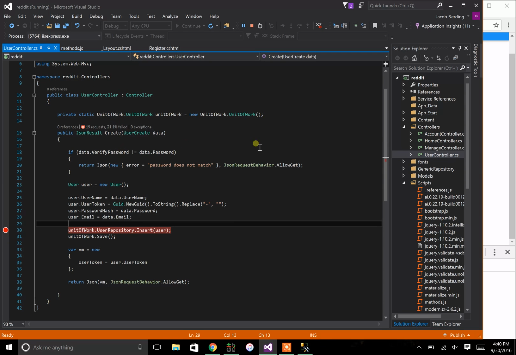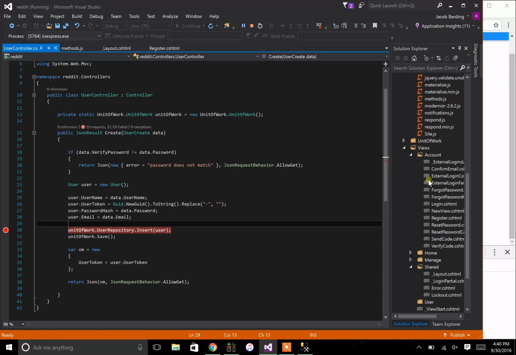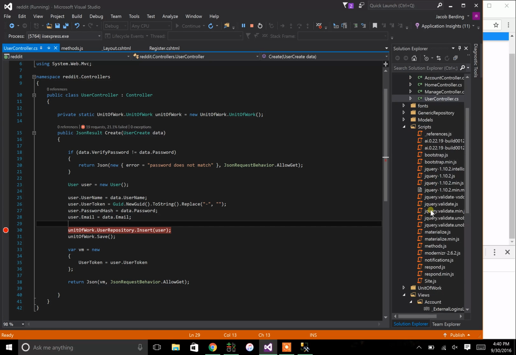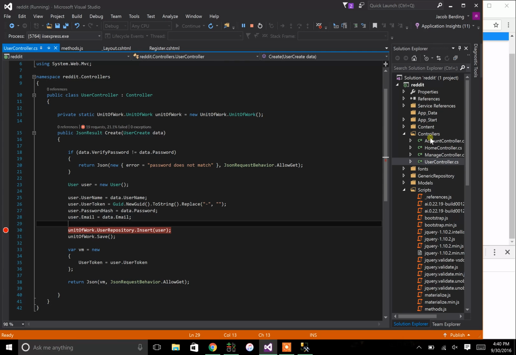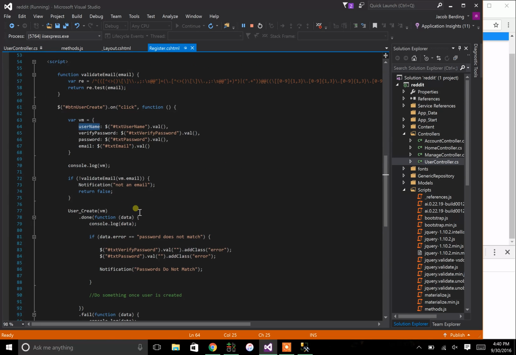That's the gist of the connection. Our front end is in the views. We interact with the scripts that tell the controllers and eventually tell the unit of work and the database to interact and make tables. That's it. So let's go ahead and try and look at this registration page.